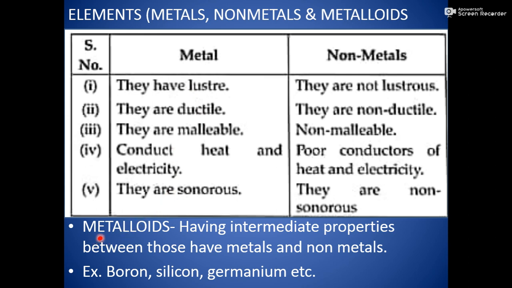The another one is metalloids. Metalloid, the third category of elements. Metalloids are a special kind of element because they are intermediate between metals and non-metals. They have properties between metals as well as non-metals. And some examples are boron, silicon, germanium, etc.